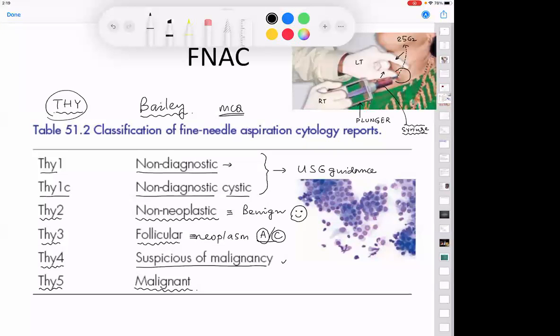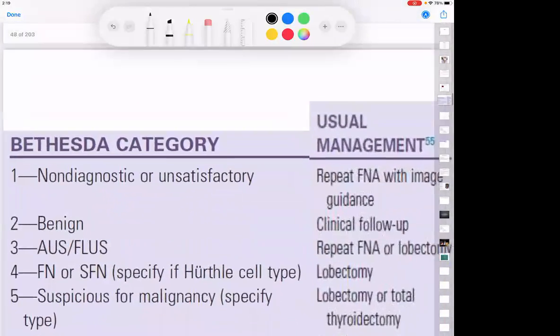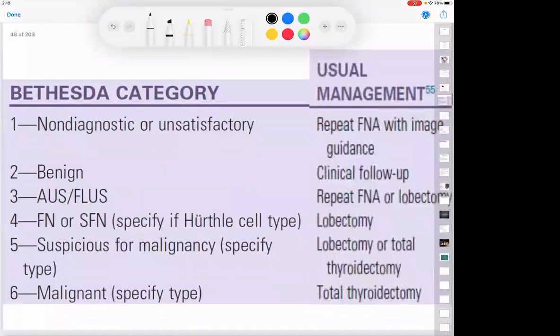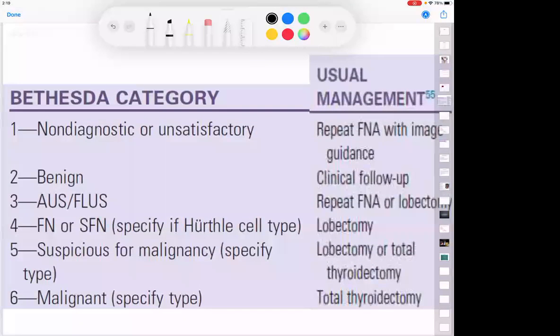Okay, sir. Now, the Americans try to be more objective. So the Americans divided the FNAC findings. I do not know whether you are taught this in pathology or not. Were you taught this thing in pathology? I am teaching you pathology and radiology today. You should have been taught this. This is what we as clinicians use.